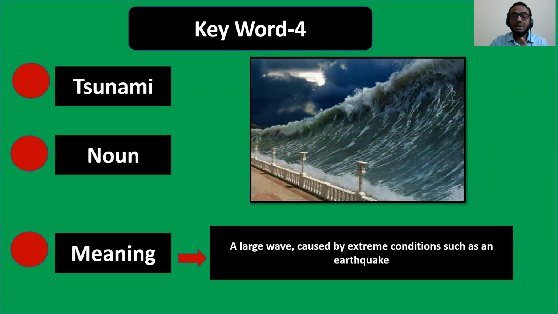I think you have also heard this word, because our world has also experienced the tsunami. Okay, so it is a familiar word to us.